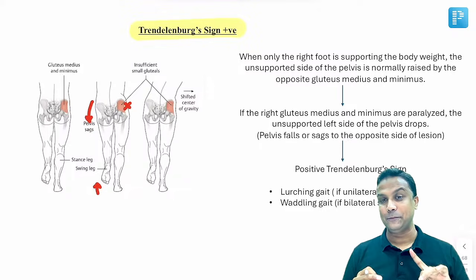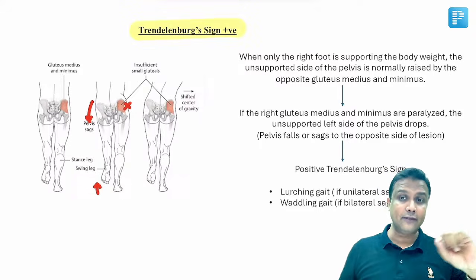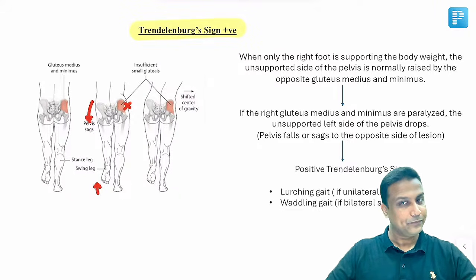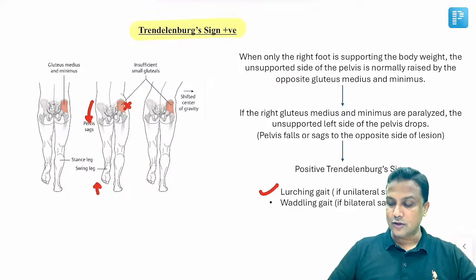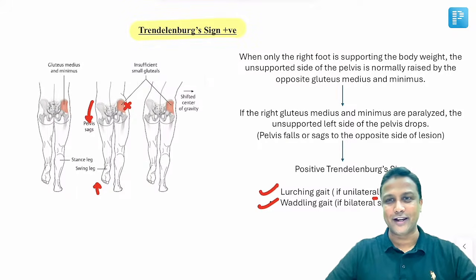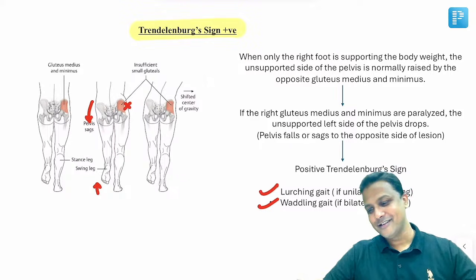That is something important. So they'll be mentioning when the person is walking, the left foot is off the ground, then left side of the hip will drop. Remember, right superior gluteal nerve will be involved, guys. Clear? So that is something important. And this we call lurching gait. If only unilateral sagging is there, that is lurching gait; if there is bilateral sagging, there is nothing but waddling gait. I think you have seen those penguins walking. Penguins walk with that waddling gait, sir. If there is bilateral sagging.